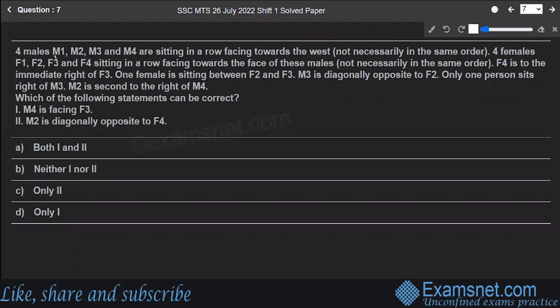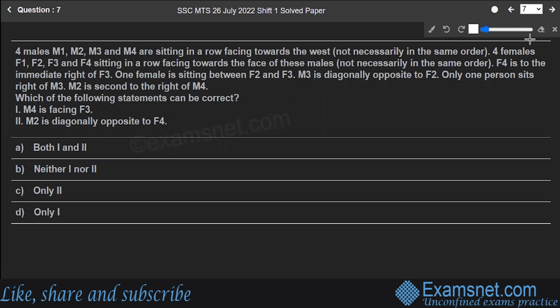Question number 7. 4 males M1, M2, M3, M4 are sitting in a row facing towards the west. 4 females F1, F2, F3, F4 are sitting in a row facing towards the face of these males. The order of sitting is not necessarily the one which is given over here. Next, it is telling you about the sitting arrangement of females. F4 is to the immediate right of F3 and only one female is sitting between F2 and F3. Next, for the males, M3 is diagonally opposite to F2. Only one person sits to the right of M3 and M2 is second to the right of M4.